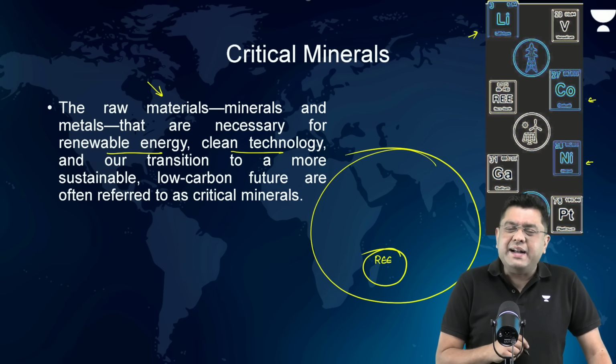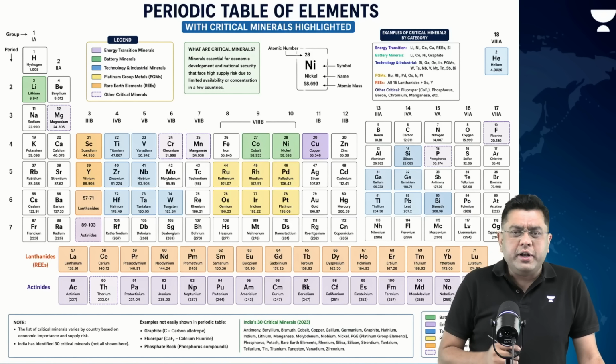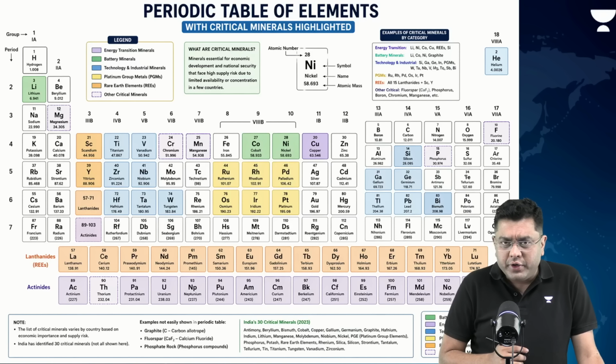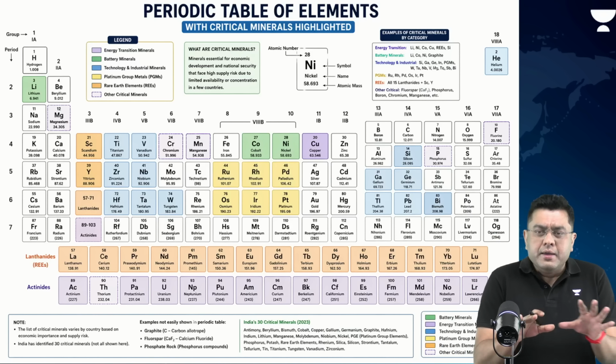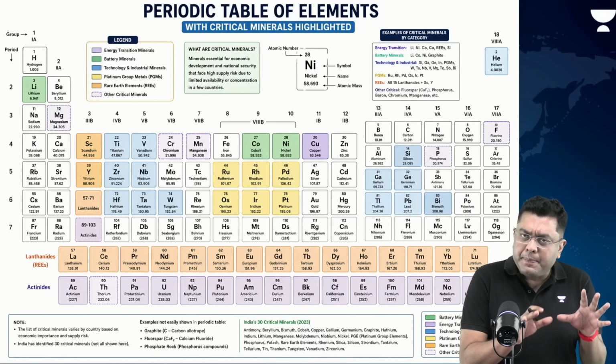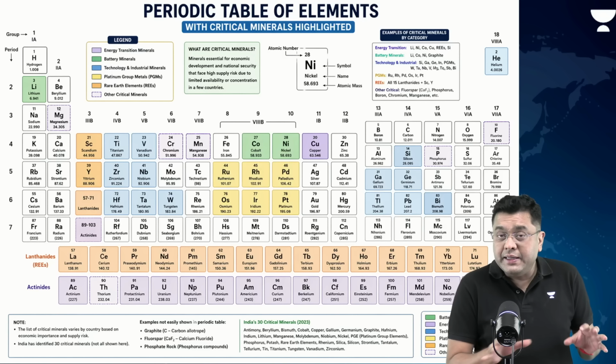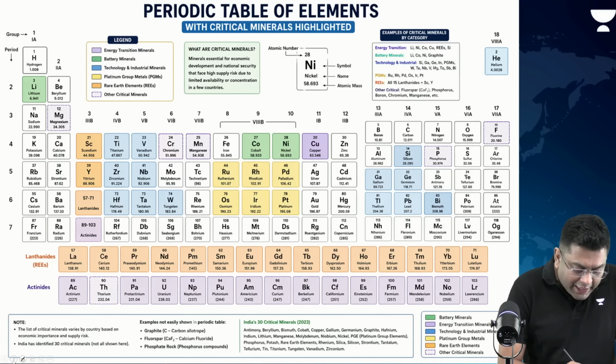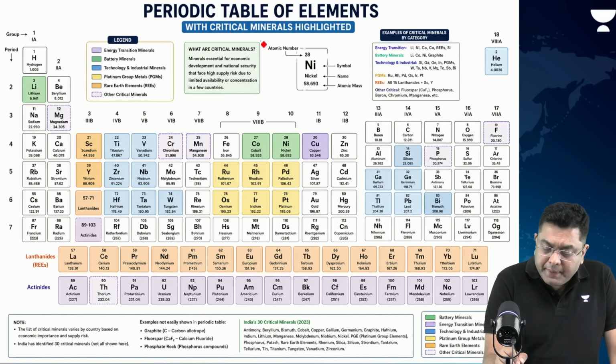So, let us understand that with the help of the simple periodic table that you would have seen from your childhood days. Now, here you see multiple different shades and multiple different colorations within the periodic table, right? Now, if you analyze them, first of all, what are critical minerals?